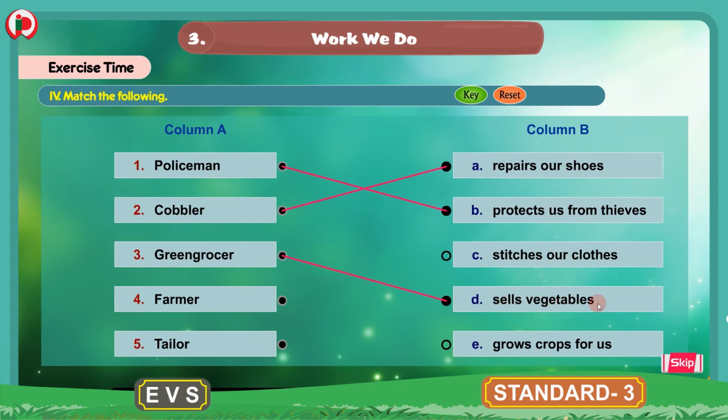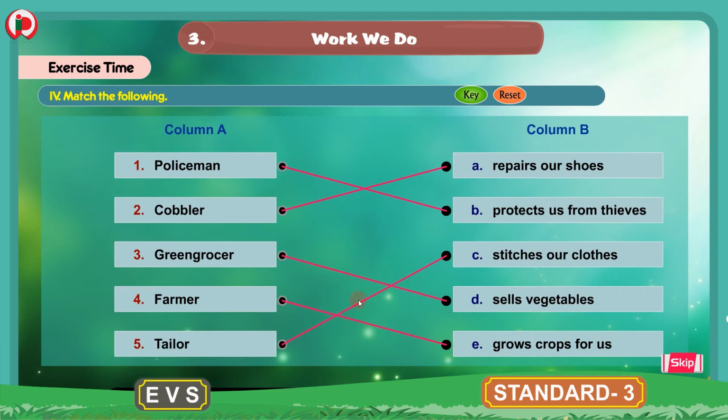Sells vegetables. 4. Farmer. A farmer grows crops for us. We will match farmer with E. 5. Tailor. Tailor stitches our clothes. We will match tailor with sentence C from column B.